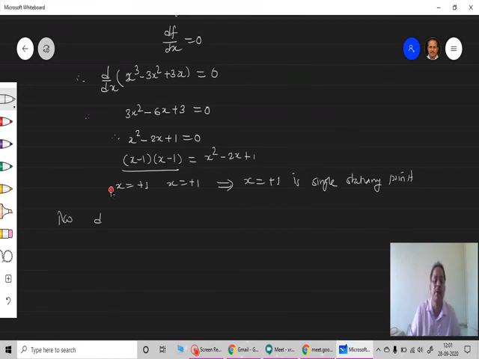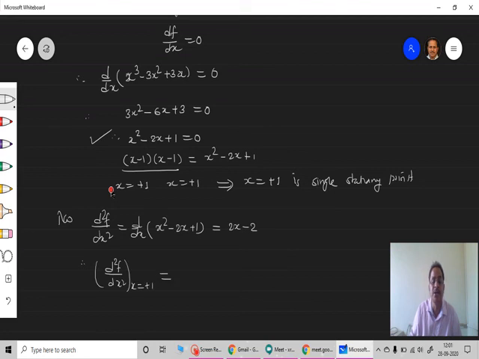Okay, now obtain the second derivative, d square f upon dx square. So it is d by dx of x square minus 2x plus 1. This is my first derivative, df upon dx. So get this differential, you will get 2x minus 2. And put the value of the stationary point we have got, d square f upon dx square at x equal to plus 1.